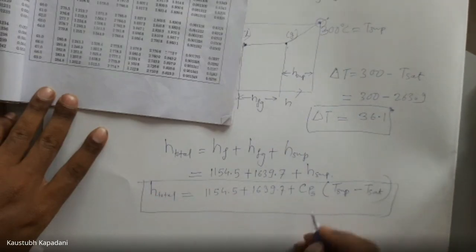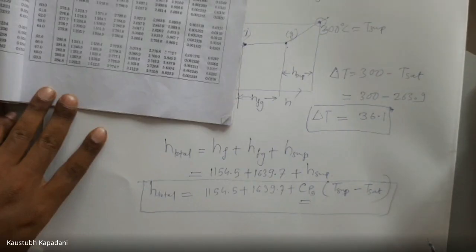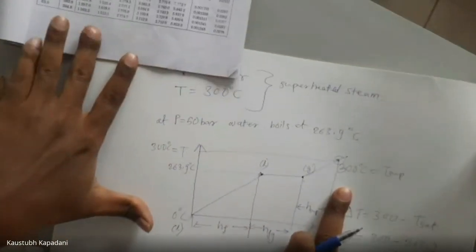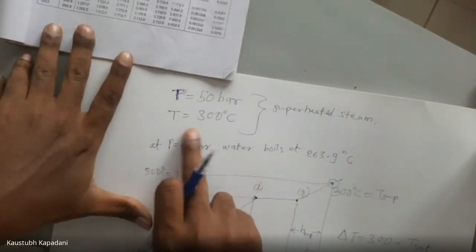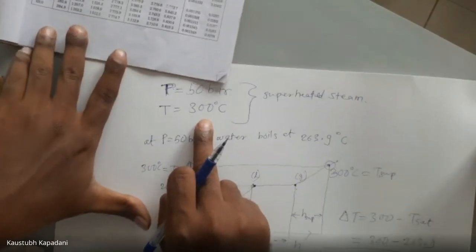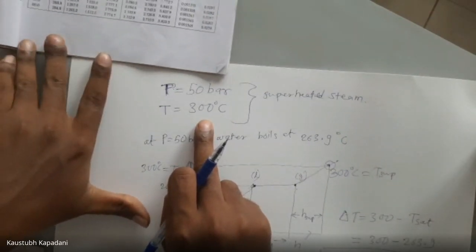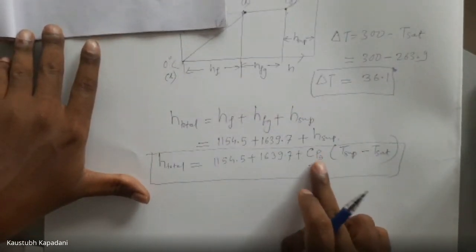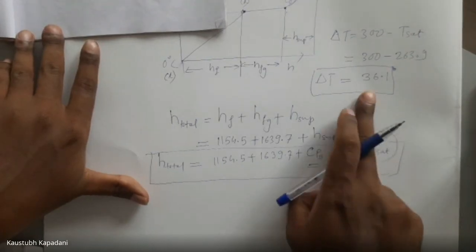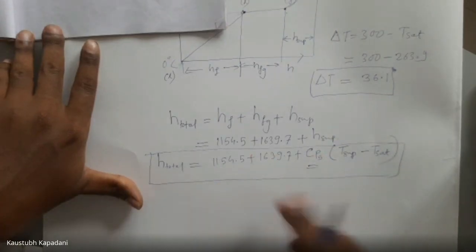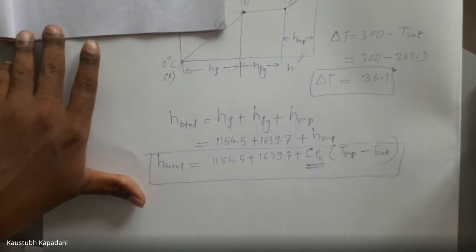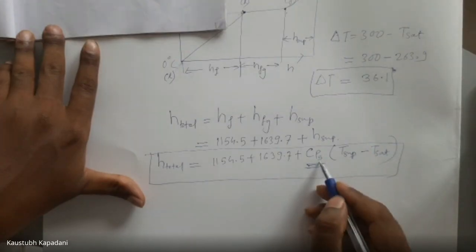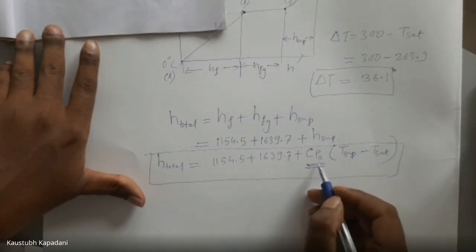Now, if we don't know this value, then how to calculate H total at 300 degrees Celsius? When pressure is 50 bar, temperature is 300 degrees Celsius, how much will be the enthalpy of that steam? How to find out? We don't know CPS value. If we know CPS value, then we put CPS value here, specific heat of steam. Difference is known, 36.1, and we can calculate it easily. But we don't know CPS value. Specific heat of vapor is not known.